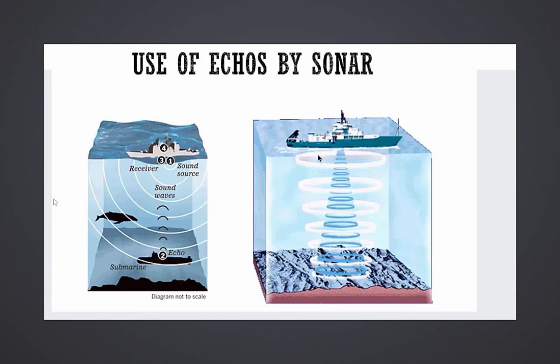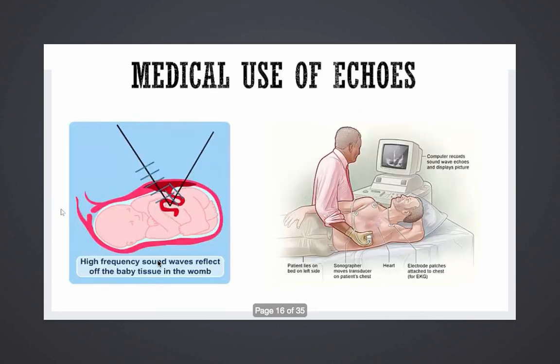This is the use of echoes by sonar. I've just shown you because in your book the images are not clearly shown, so that is what I have used for. Other than that, the explanation part is completely there in the book. You can see that the sound is produced, it strikes the surface, it gets reflected back, and the receiver hears it and gets to know where the object is, or the second submarine. Okay, last is medical science.